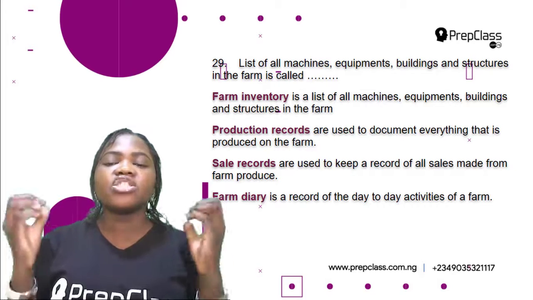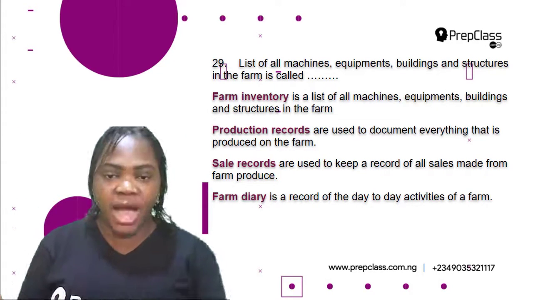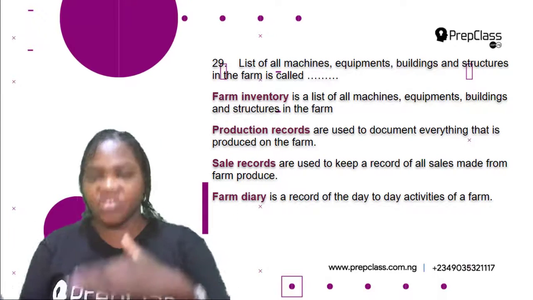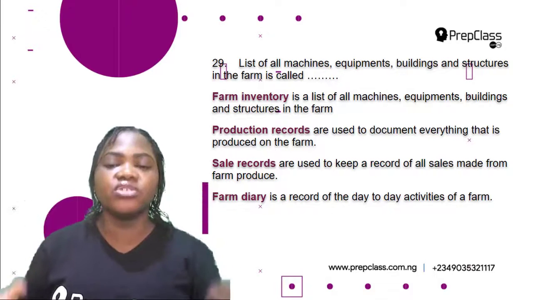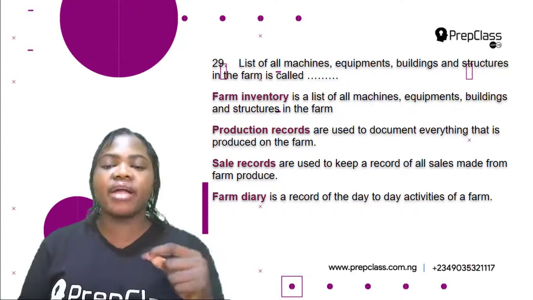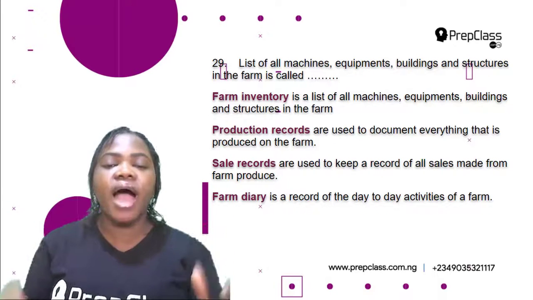But production records are used to document everything that is produced on the farm. So from the words production and record, this is a document containing everything that is produced on the farm. Sale records are used to keep a record of all sales made from farm produce.